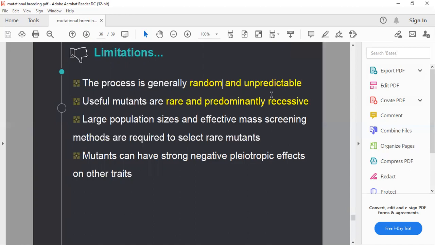Large population sizes and effective mass screening methods are required to select the mutants. This is the problem we face with mutation. Mutants can also have strong negative pleiotropic effects on other traits.